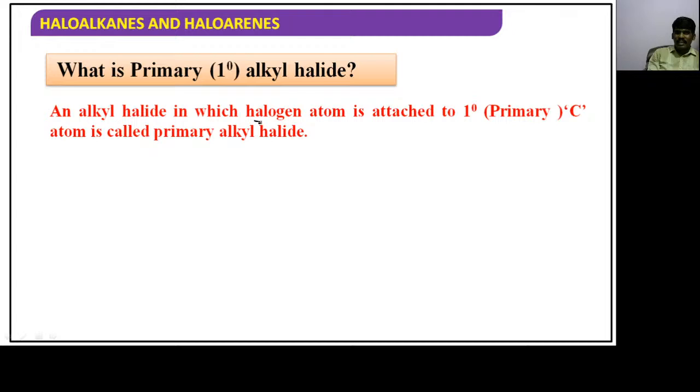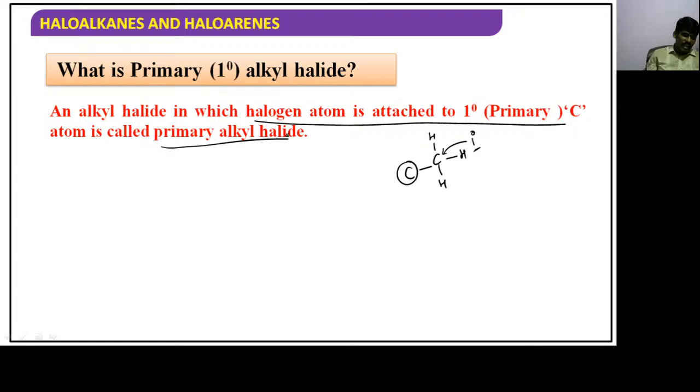Hope you know the meaning of primary carbon: a carbon which is connected to one other carbon. Now here this carbon is connected to another carbon, so I can label it as a primary carbon. If the halogen is attached to this primary carbon, it is said to be a primary alkyl halide.